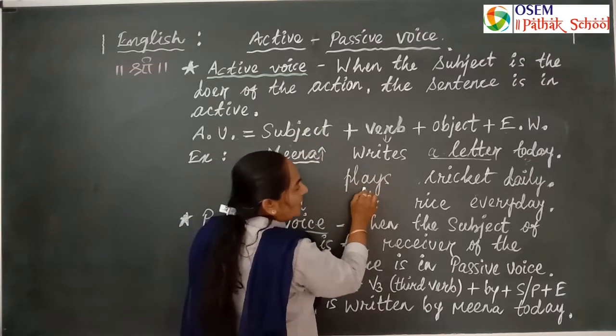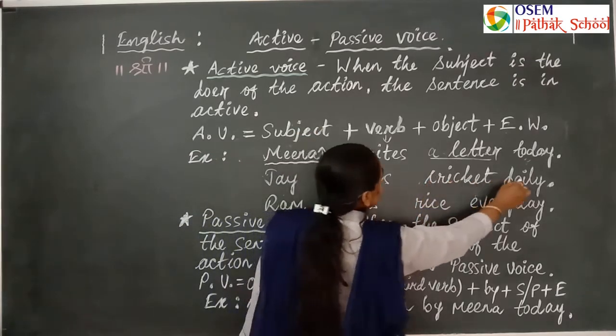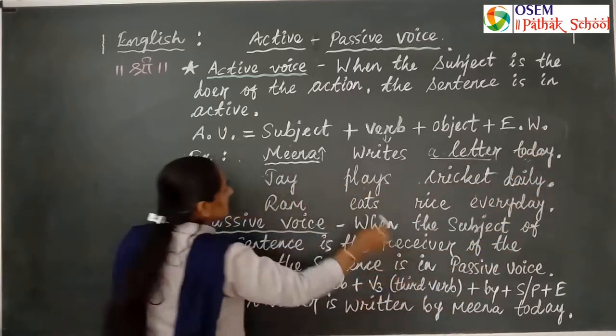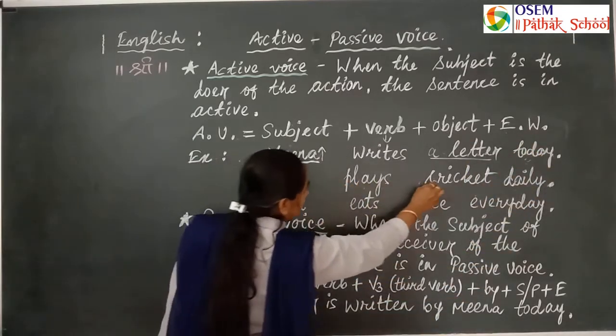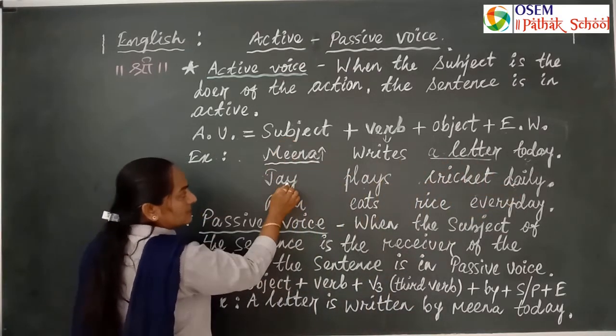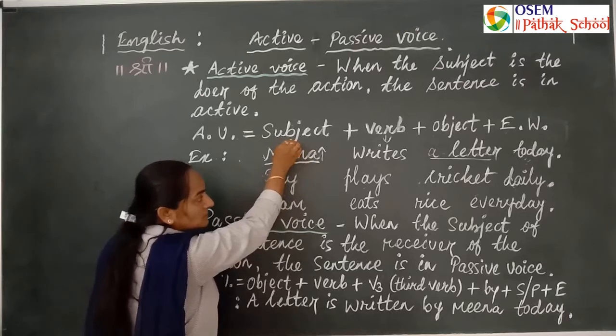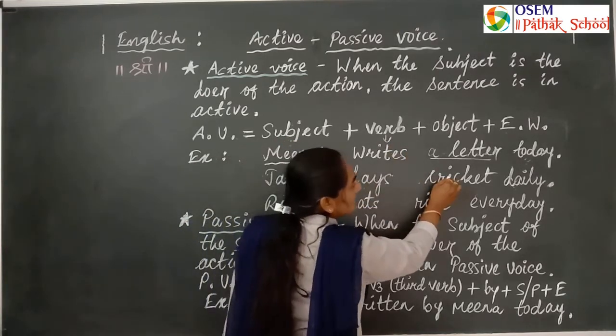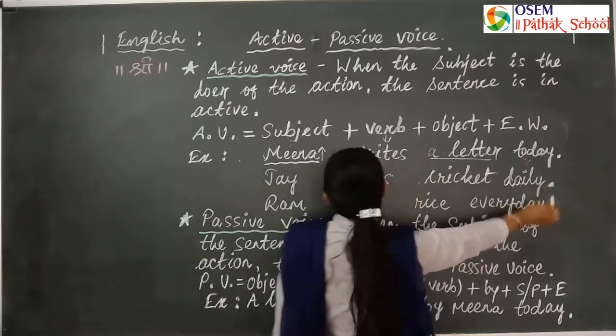Plays is the verb, cricket is the object and daily is the extra word. Here Jai is the subject, the doer of the action.